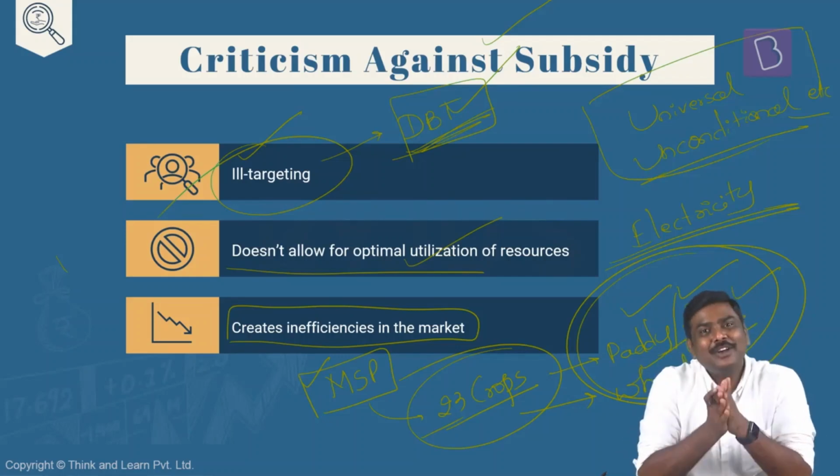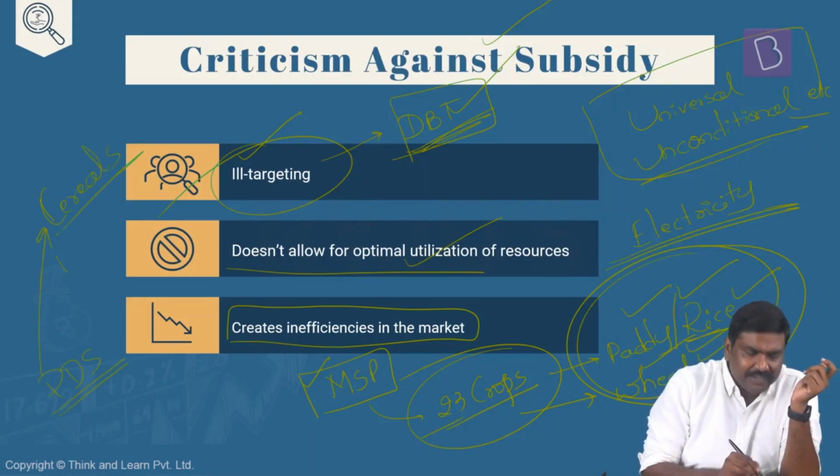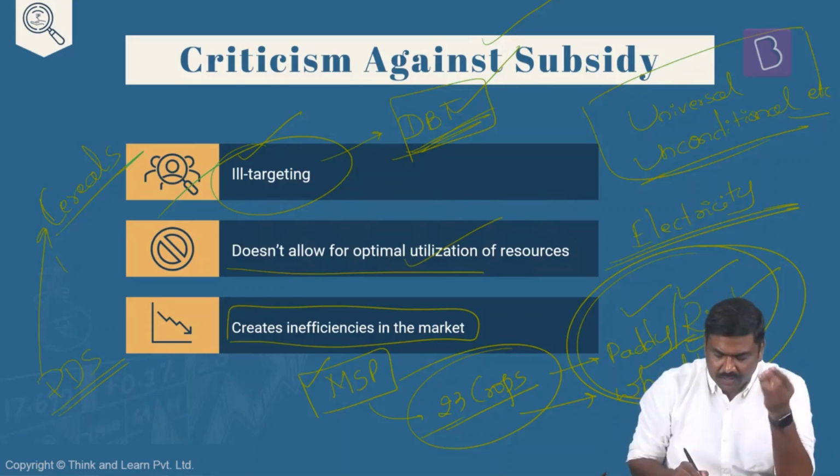Why do they procure paddy and wheat majorly? Because they run the public distribution system, and under PDS, what kind of food grains does the government require? It basically requires cereals such as paddy and wheat, and that is the precise reason why the government majorly procures the cereals under the concept of minimum support price.